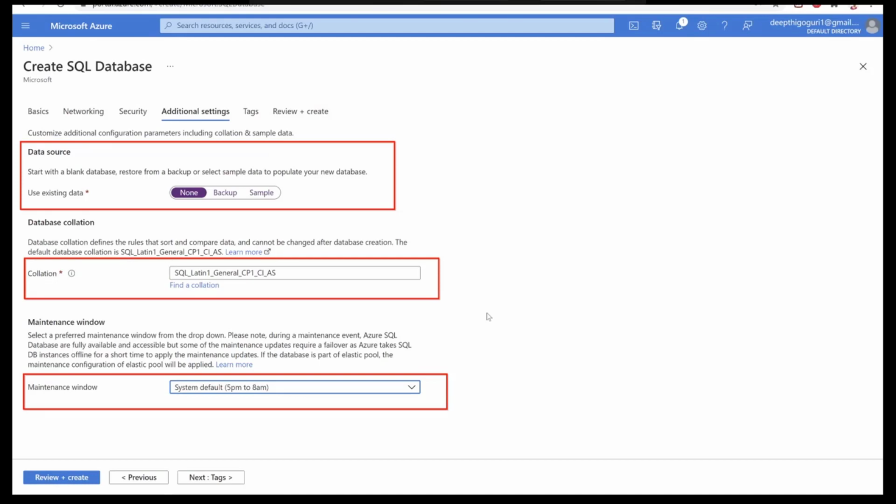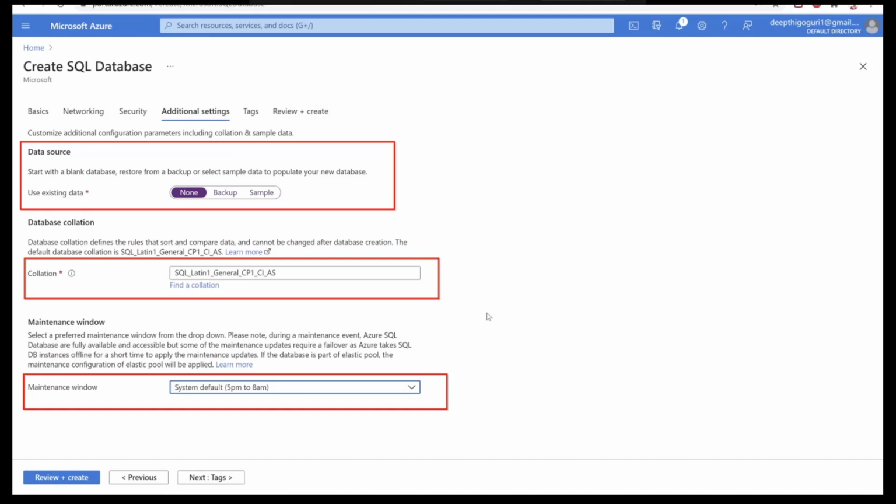And I'm clicking on none. I wanted to create the empty database. And always the collation, this particular collation, is the default collation. And we always have to choose it before creating the database itself. Later it is tough to change. You cannot change it.